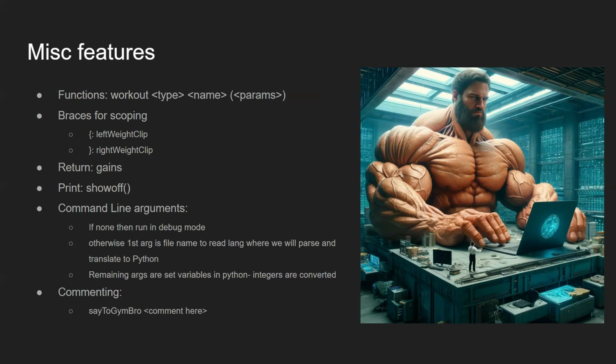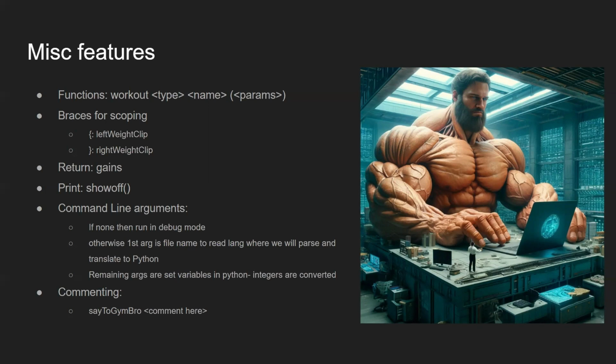So there's really three options that we can have here. The first of which is if none, so if no arguments are passed on the command line. In this case, we're going to run our program in debug mode. What I mean by that is that in the terminal, we're going to take in certain lines from the user. Our program will show you the parsing process of the individual lines, and you can do that for one or multiple lines. Then at the end, when you exit out, it's going to show you the converted Python code.